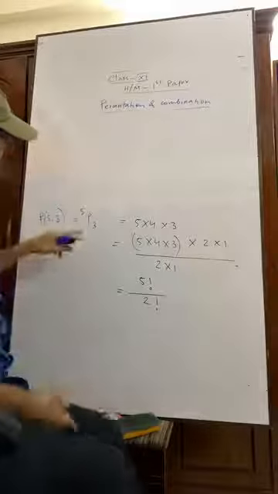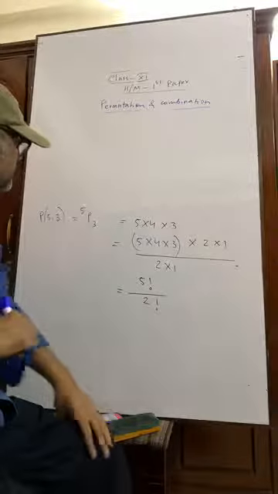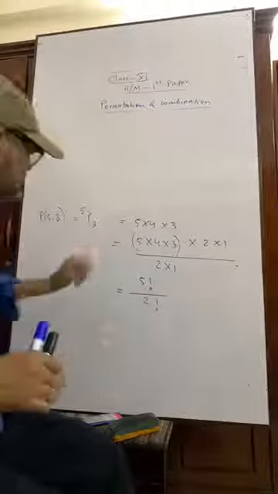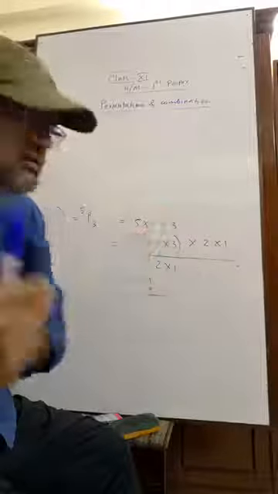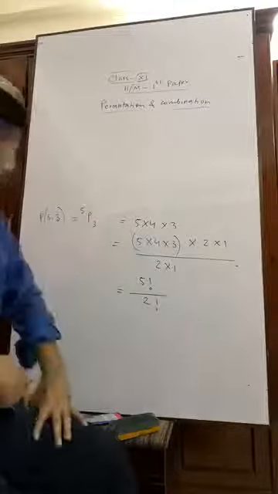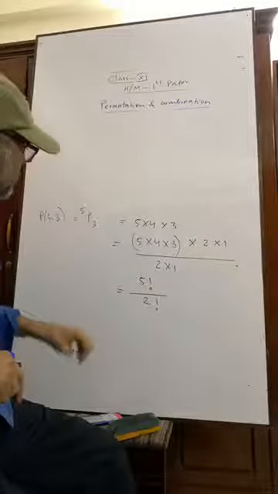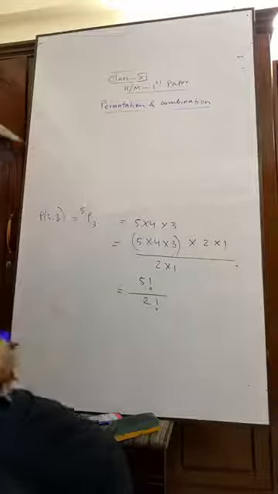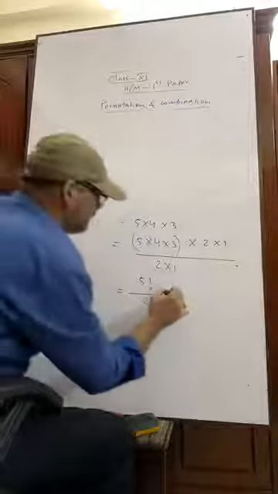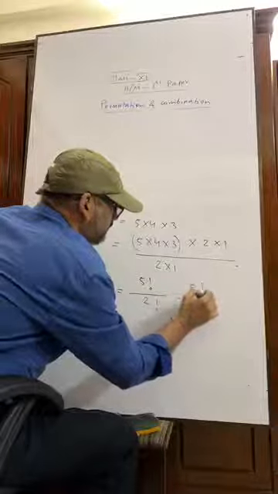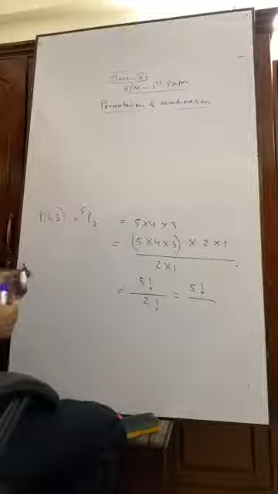But in our question, there is no 2, but we have 3. We have only 2 numbers, one of them is 5 and the other is 3. So in our formula, we must have these 5 and 3. So we can write 5 factorial by, what is meant by 2?